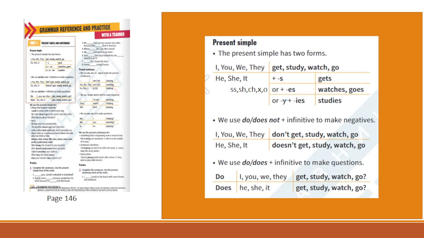To make questions, we use do, does plus infinitive. We make inversion. Do I get? Do you study? Do we watch? Do they go? For third person singular, we use does. Does he get? Does she study? Does it watch or go?